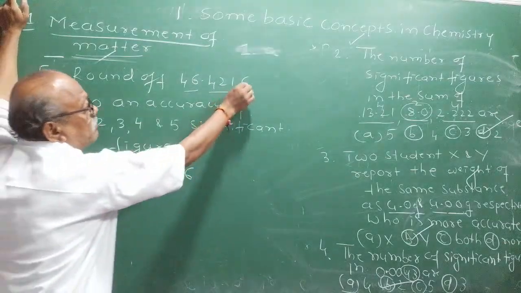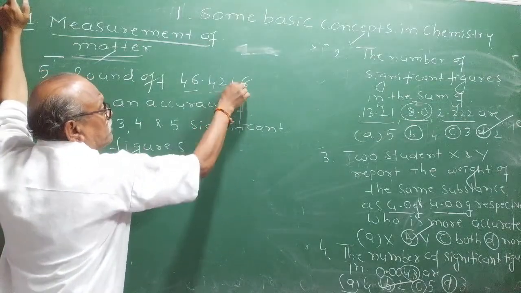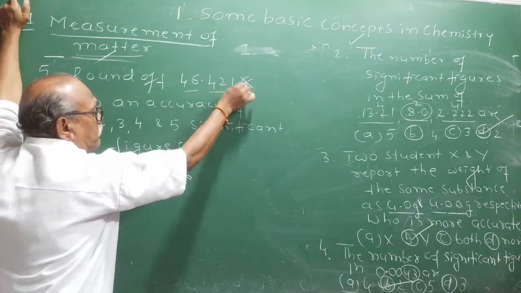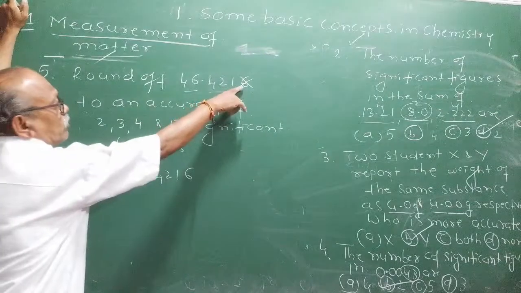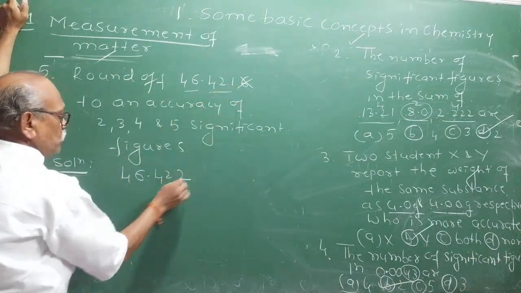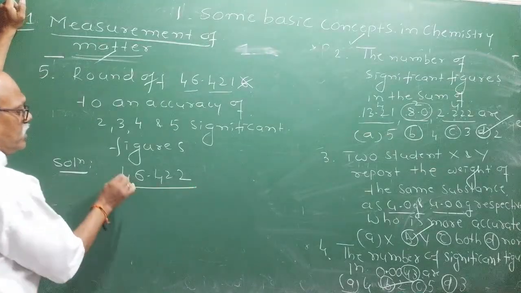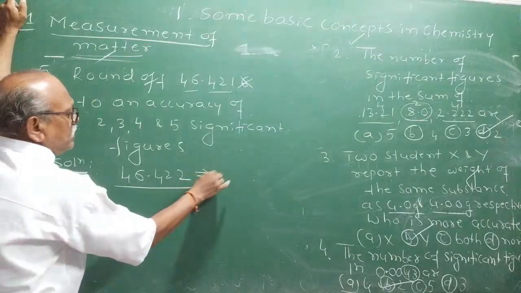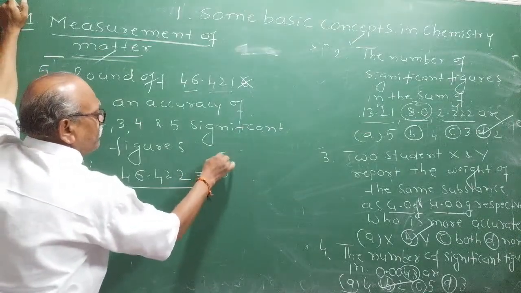Suppose the number to be removed is greater than 5, then you have to add 1 to the previous digit. Therefore, I want to remove this. When I remove this, I will write it as 2. Now, how many significant figures are in it? 1, 2, 3, 4, 5. It means this will have 5 significant figures.